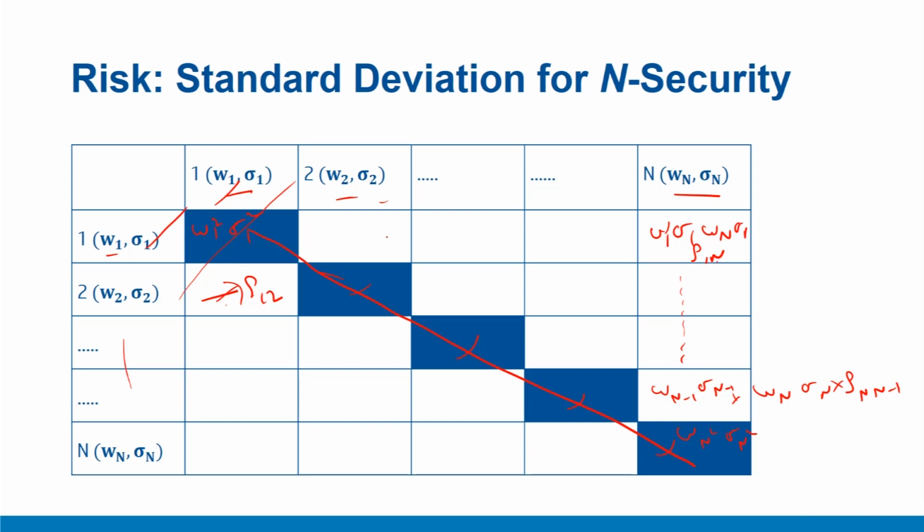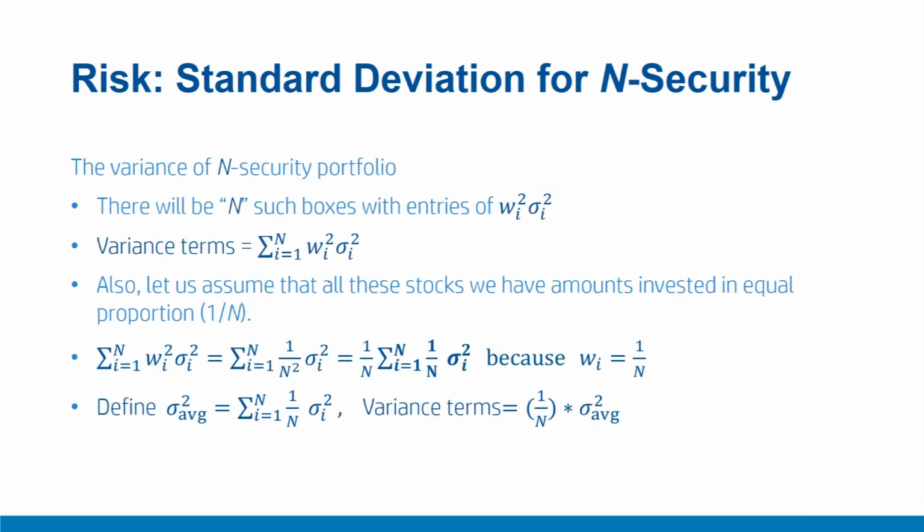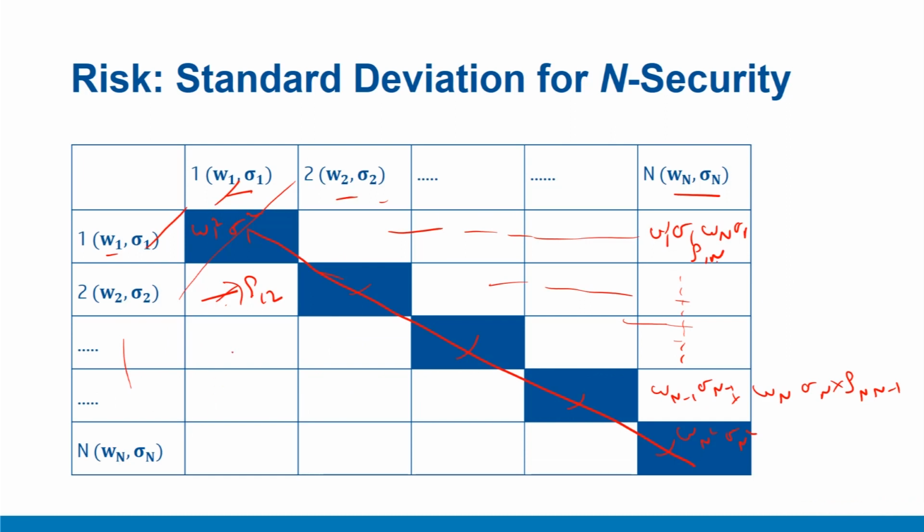So in this fashion we will fill all the off diagonal terms, which will include the covariances between two different securities, while the diagonal boxes like this will include only the variance terms.